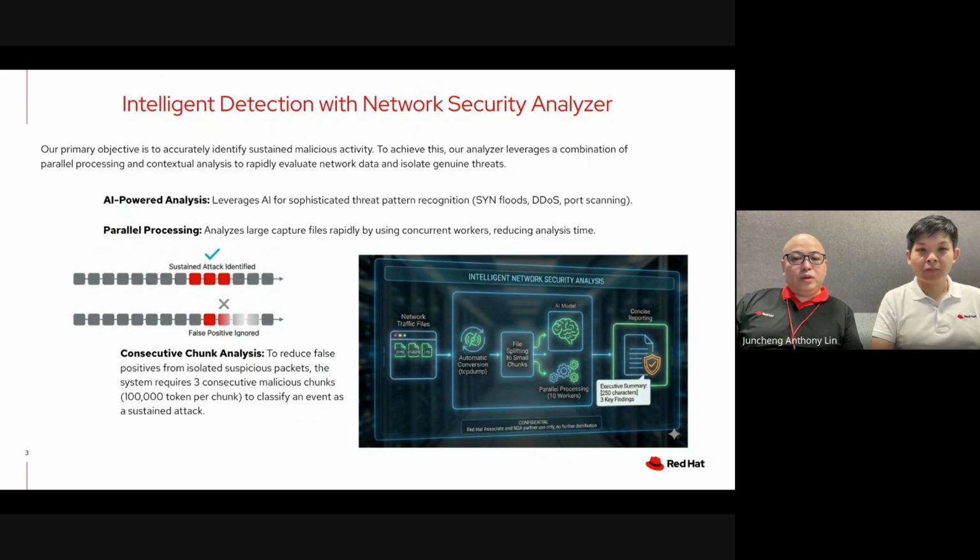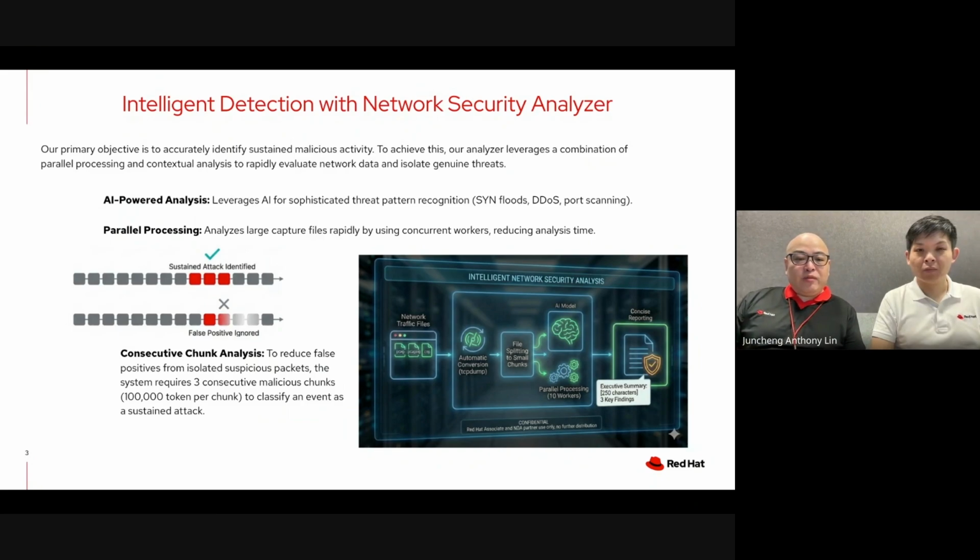isolate real attacks. The AI-powered analysis leverages AI for sophisticated threat pattern recognition, such as SYN flooding, DDoS, port scanning, and so on. Parallel processing analyzes the target capture file rapidly by using concurrent workers, reducing analysis time.